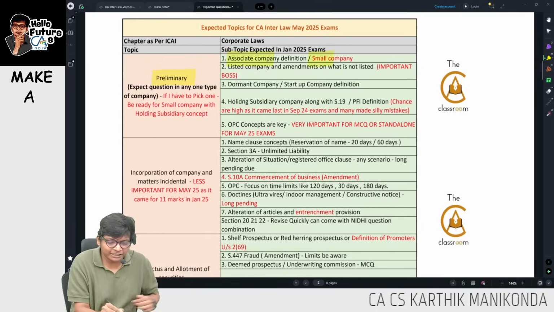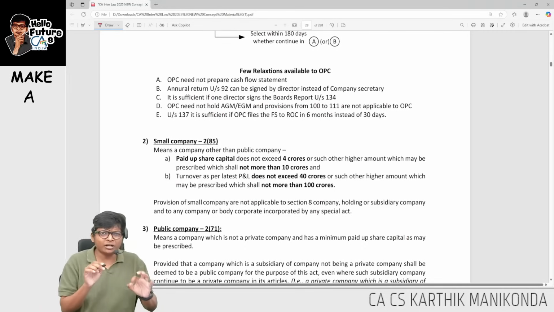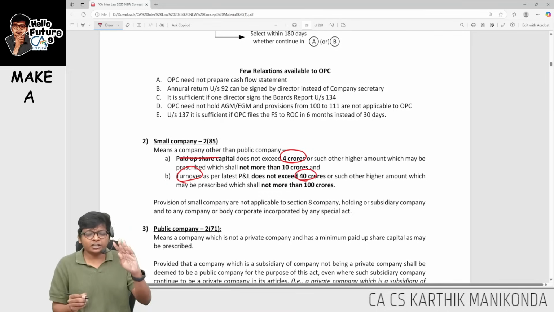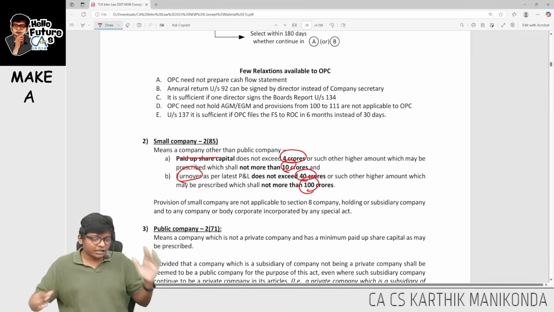First is associate company and small company, guys. Over here, if you go and see, first small company, what is important? Paid up share capital should not exceed 4 crores and turnover should not exceed 40 crores, but that 4 can go up to 10 crores and 40 can go up to 100 crores.